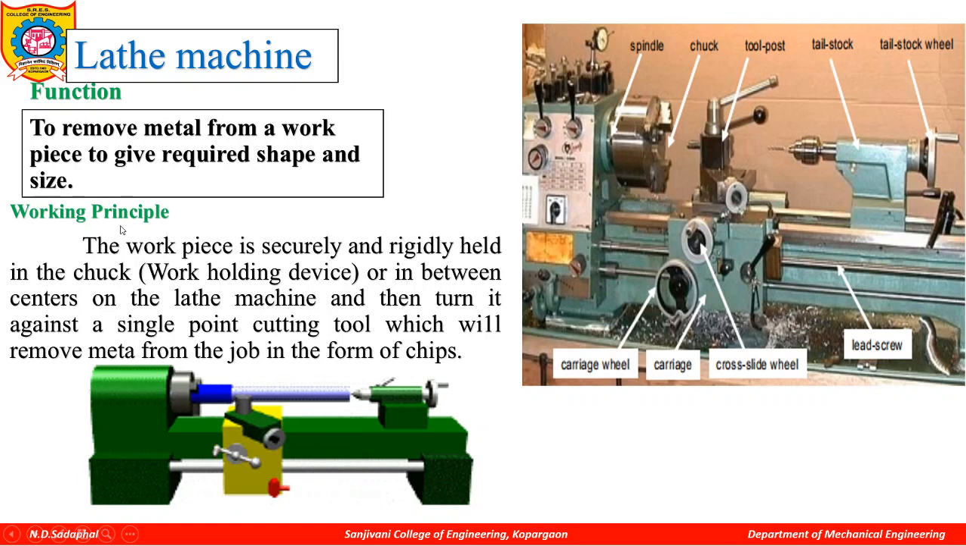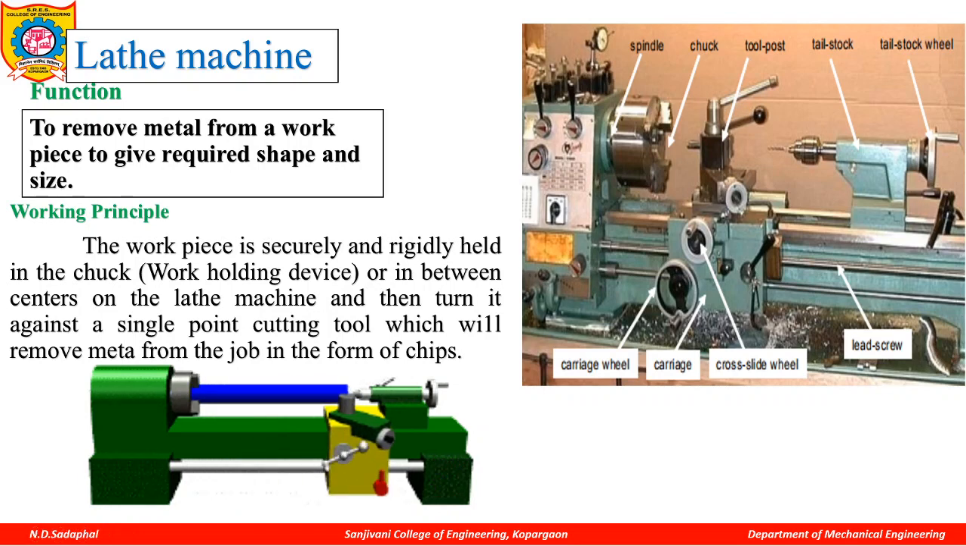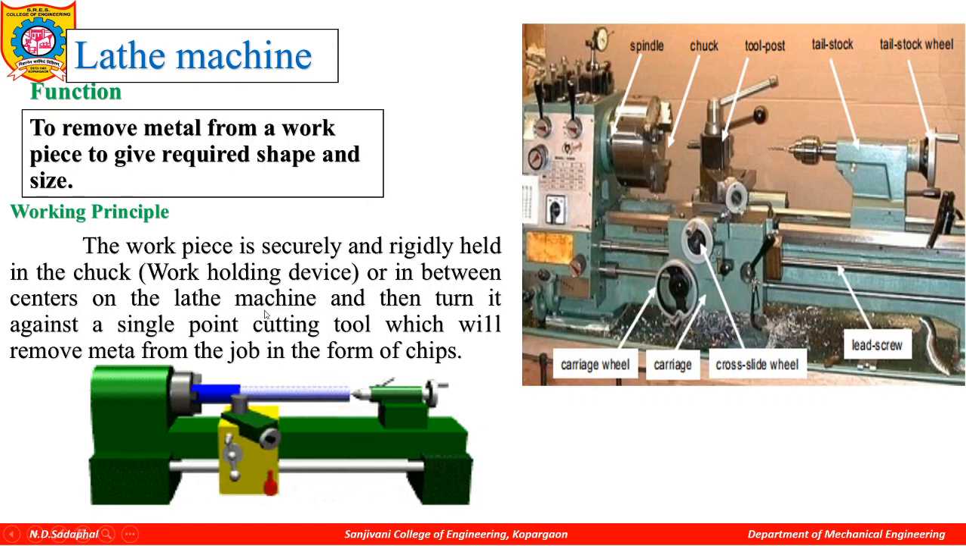Then what is the working principle? Working principle means what is the process of this whole machining. So the workpiece is securely and rigidly held in the chuck. This is a chuck of the lathe machine, you can see in this figure. In this chuck a workpiece is fixed, or in between the centers of the lathe machine. If the length of the workpiece is more, one end is fixed inside the chuck, and the other end is supported by the other side of this device.